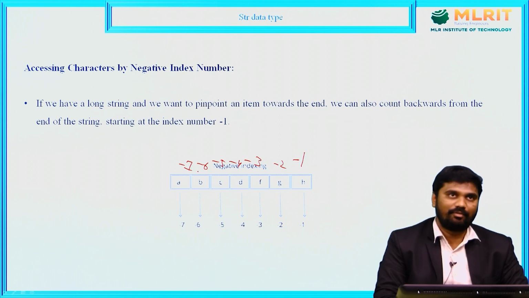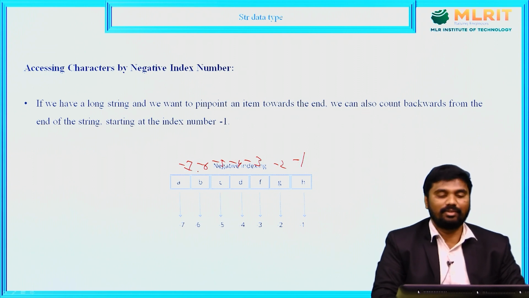That means if you have a long string and we want to extract individual characters from the end of the string or from the reverse of a string, then you have to access them with the negative index number, which starts from -1 and -2 and so on. So this is about the negative index number.